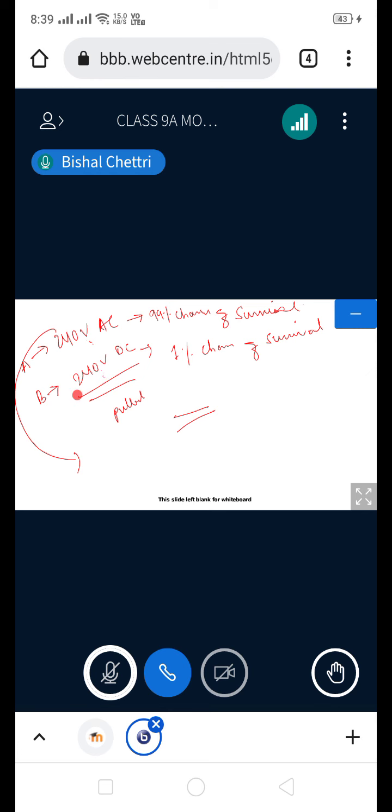AC current will throw you back if it is pulling. Once the current is flowing in this direction, after 180 rotation the current will be flowing in this direction. When it is flowing in this direction, it might be pulling you. But when it is flowing in this direction, it will throw you out or not.